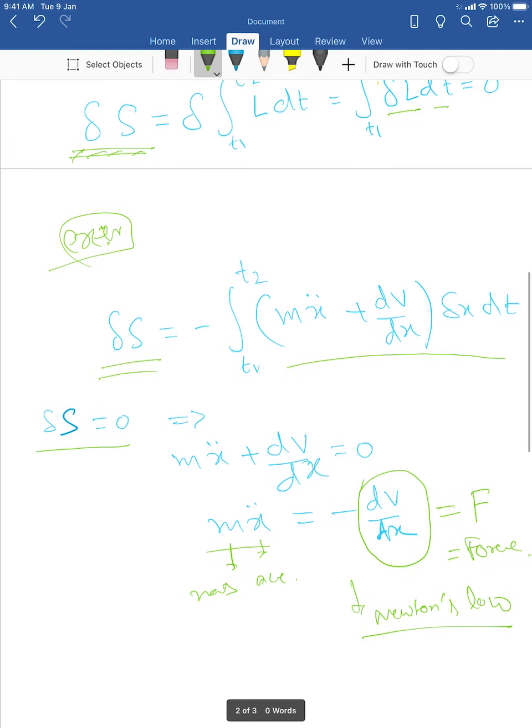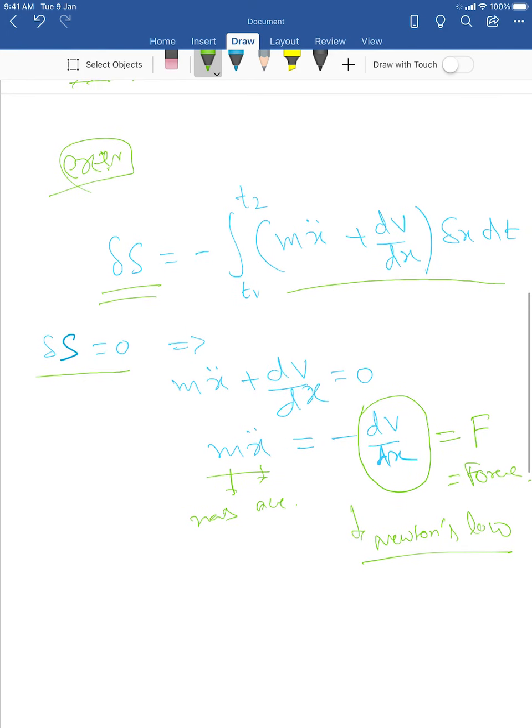Now many of you probably already know this: all the laws in classical physics, even light propagation and everything, follow the principle of least action. And this equation that you call Newton's equation has a generic name. Its name is the Euler-Lagrange equation. So I'll go back to the PDF.